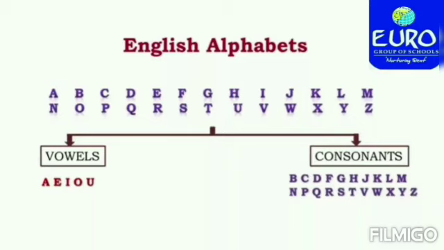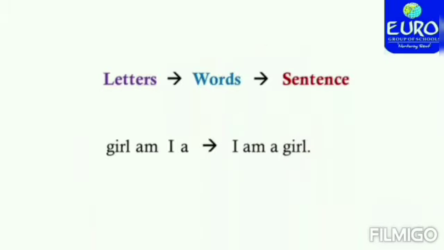In today's class, I will teach you about the kinds of sentences. But before explaining the topic, I want to tell you what a sentence is. As you know, the 26 alphabets in English grammar are categorized into two types, as you can see in the picture. These letters in different combinations come together to form words. What happens when the words come together? Simple, they form a sentence.